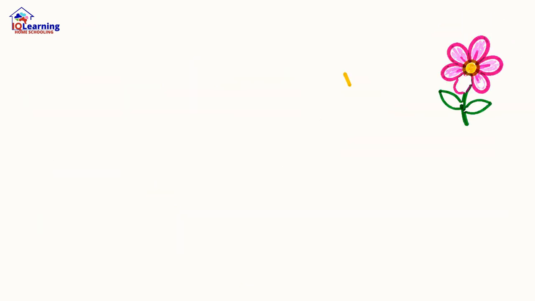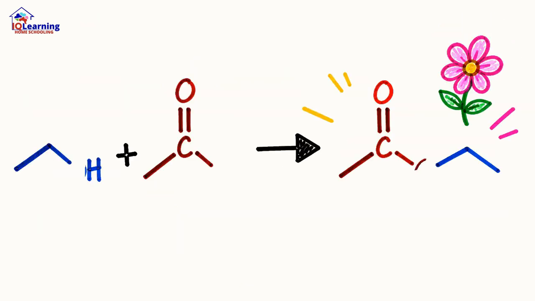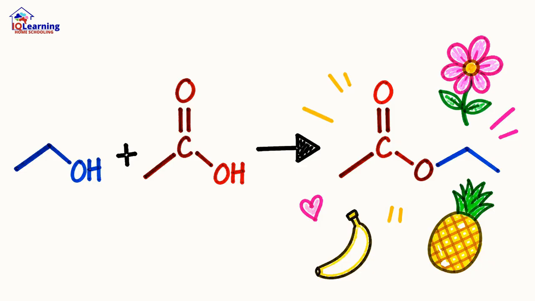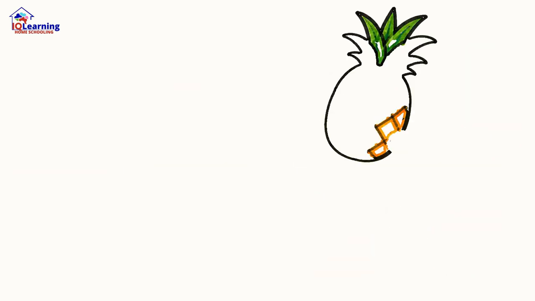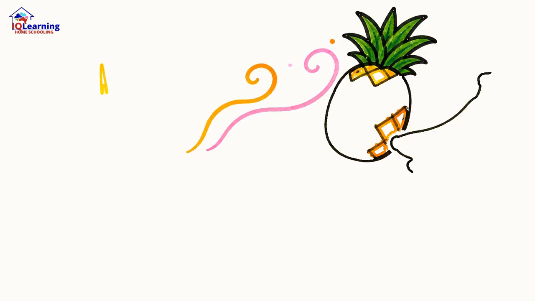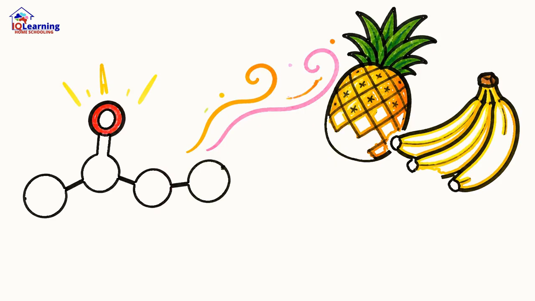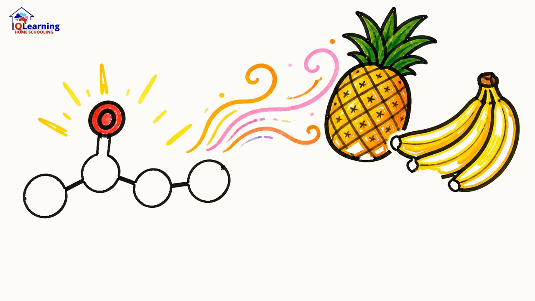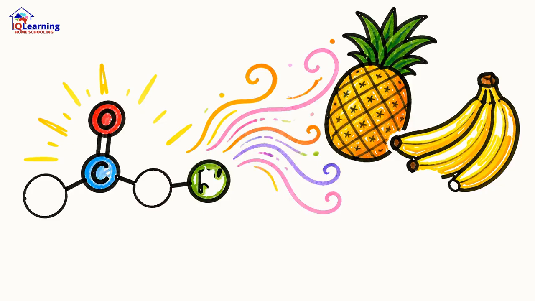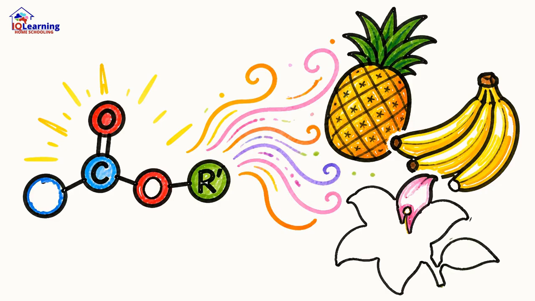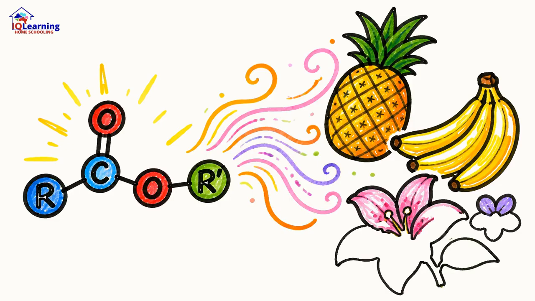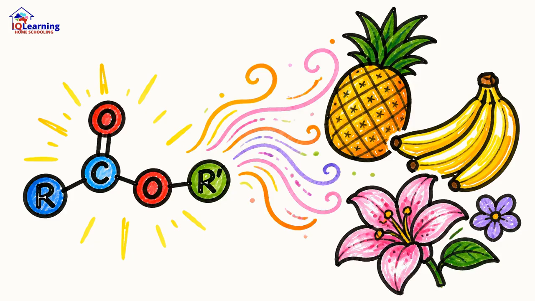So what happens when an alcohol and a carboxylic acid react? You get an ester. These are the scent makers of the chemical world. The COO group they contain is responsible for the sweet, fruity smells of pineapples, bananas, and flowers. Unlike their parents, esters can't form hydrogen bonds with each other, which gives them more moderate boiling points and allows their fragrant molecules to escape into the air.